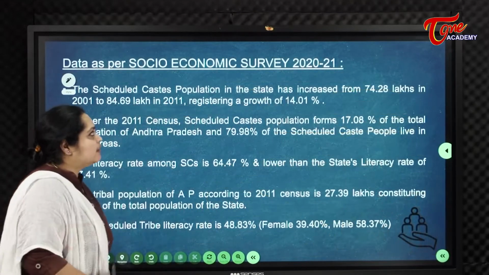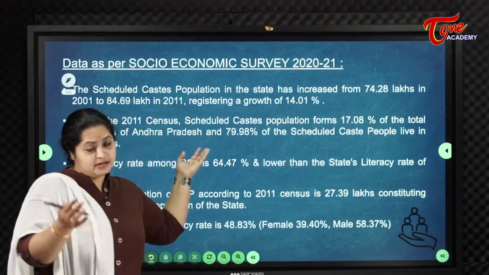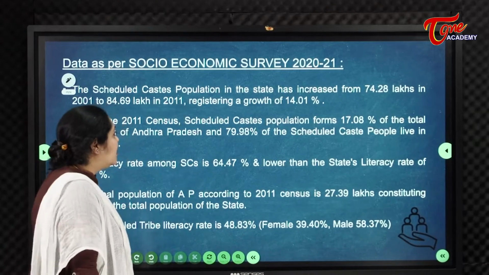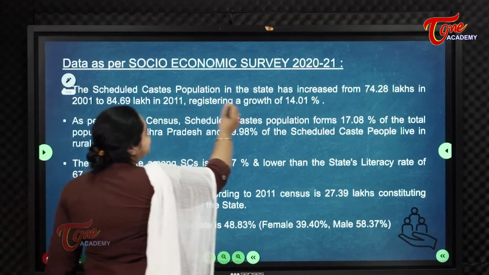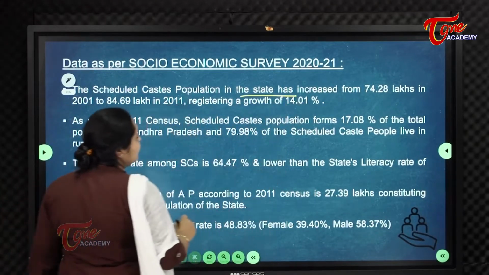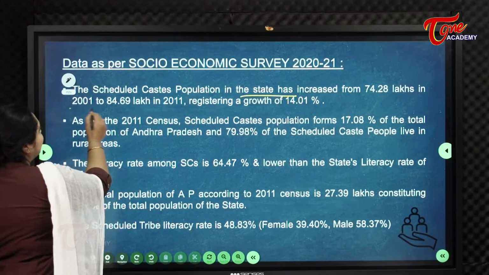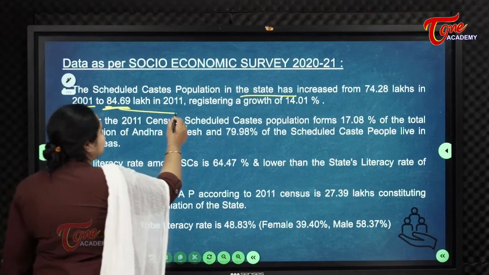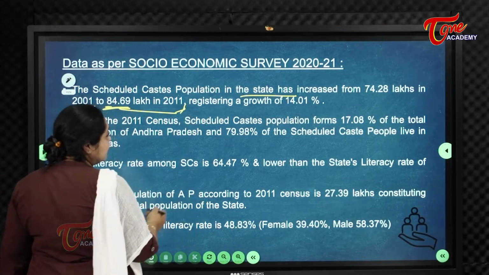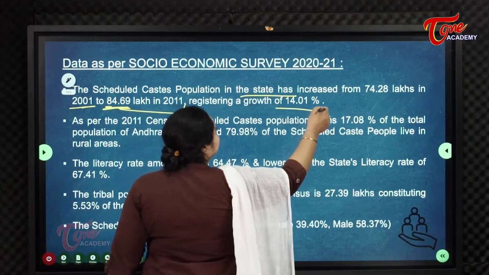So now coming to the scheduled caste population. The scheduled caste population in the state has increased from 74.28 lakhs in 2001 to 84.69 lakhs in 2011, registering a growth of 14%.